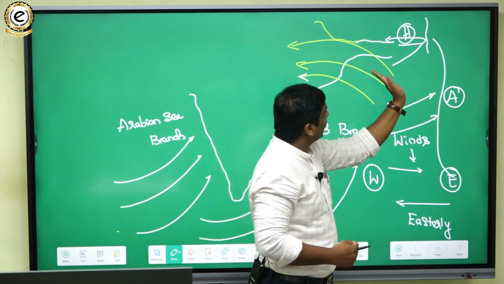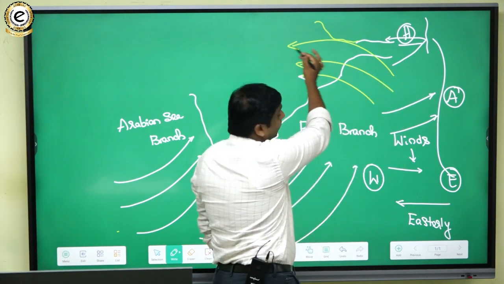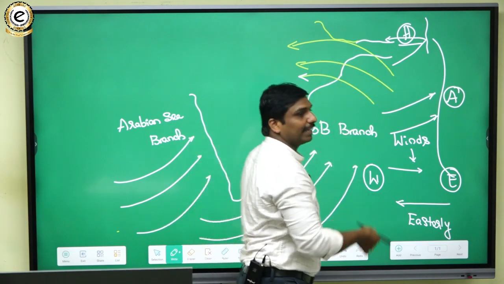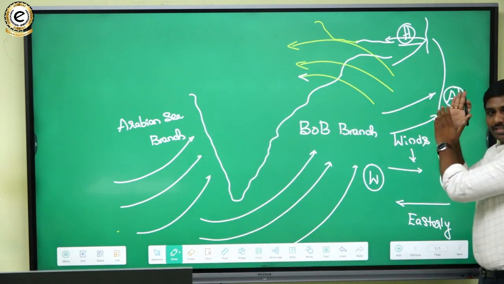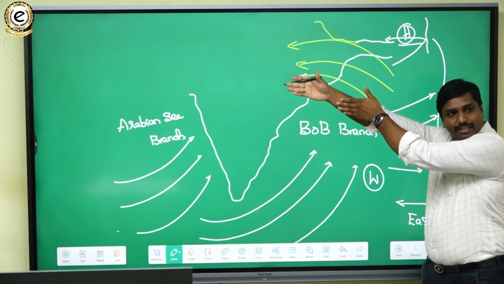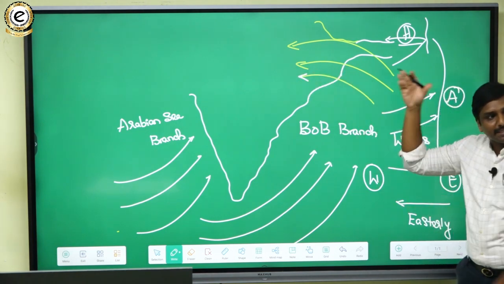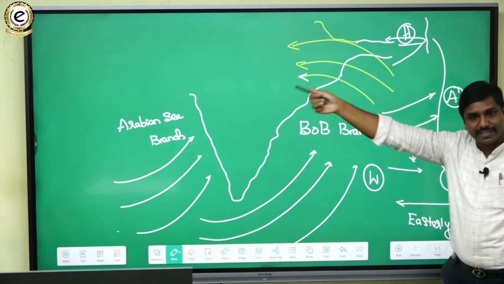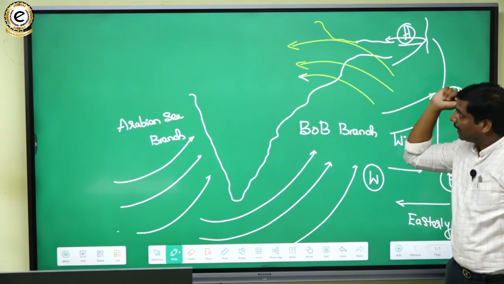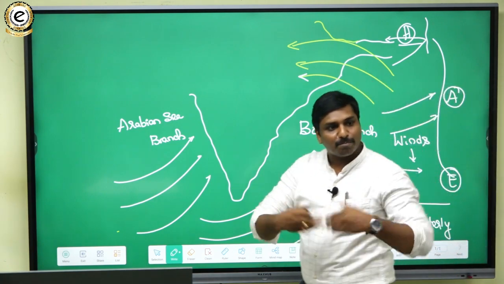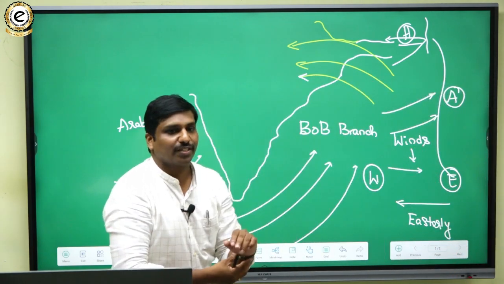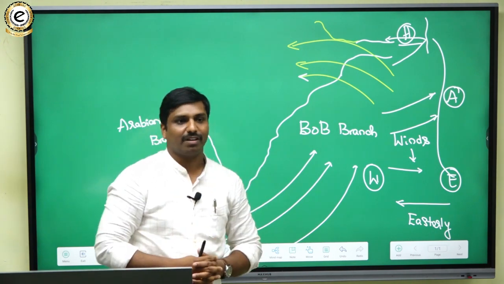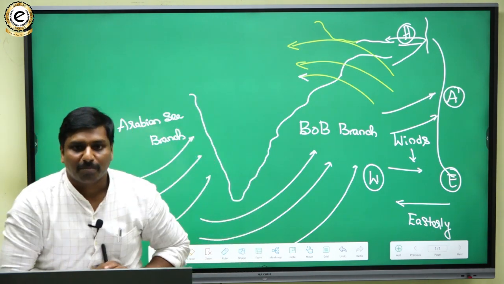So in the Bihar region, they will enter in this direction. This is east, and they are entering these regions from the east. These are called easterly because they are named from the direction from which they are coming.